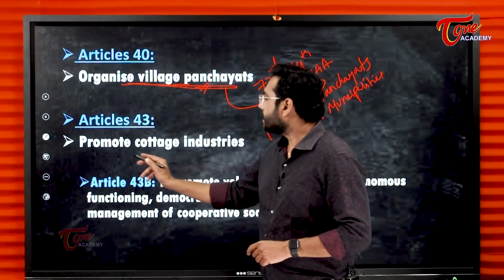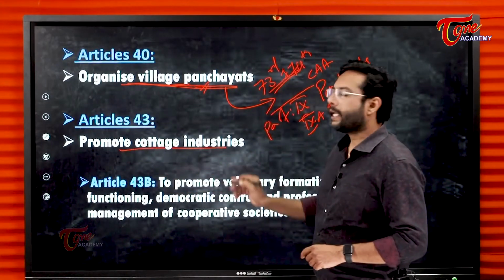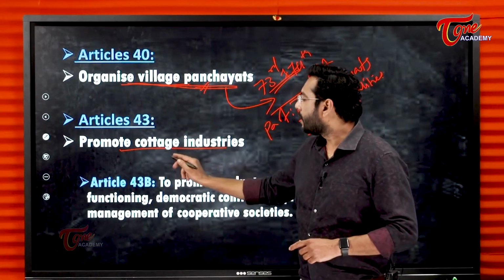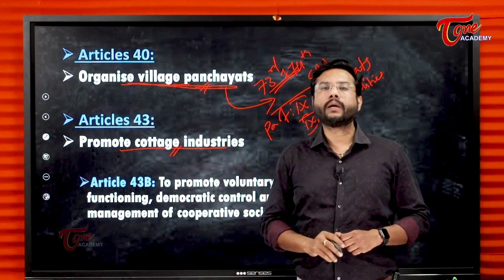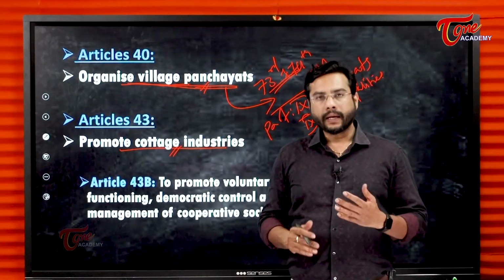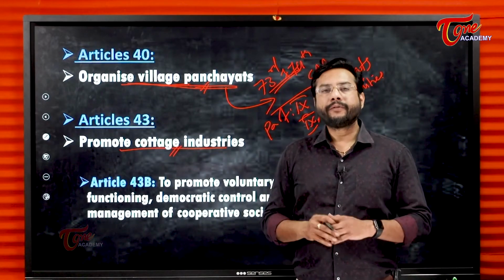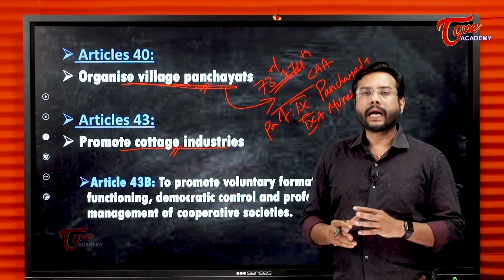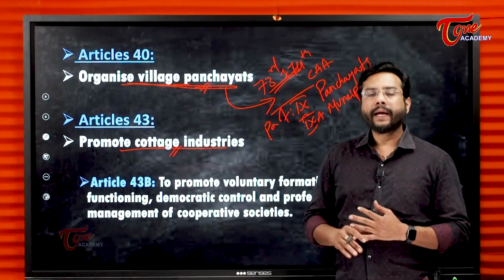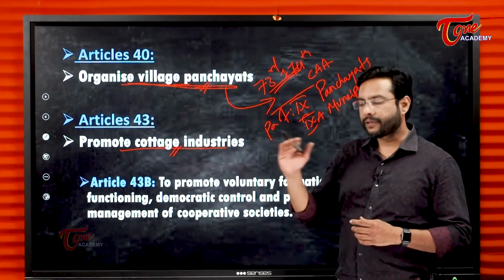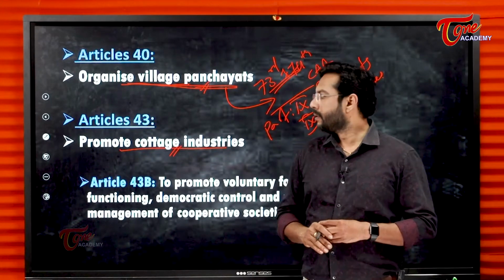In Gandhian principle, we also see Article 43. Article 43 suggests promotion of cottage industries. That is, even this strengthens the local bodies. Local bodies in sense, we have in panchayat system, we have 3 tiers of government. That is Gram Sabha, we have in intermediary level Mandal Parishad, and at district level Zilla Parishad.